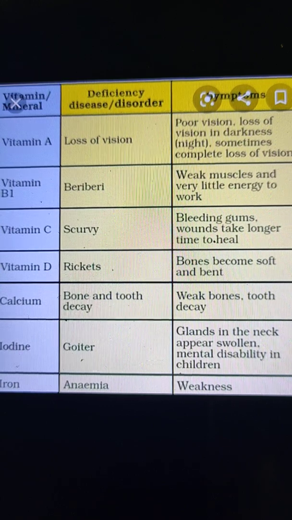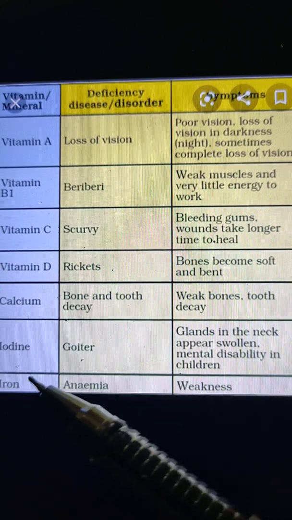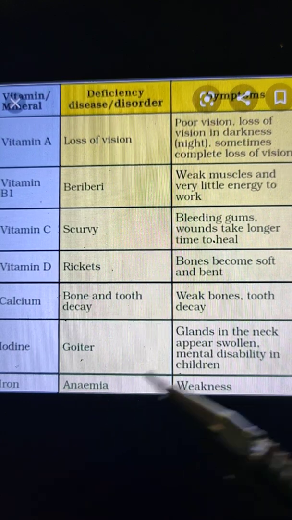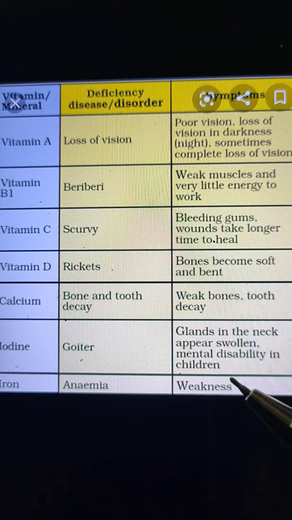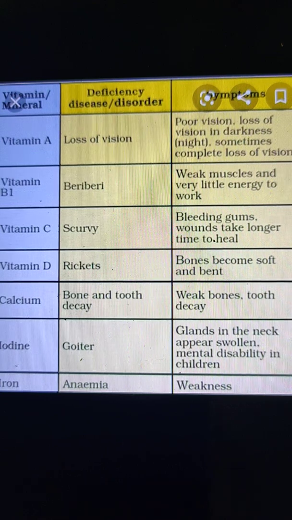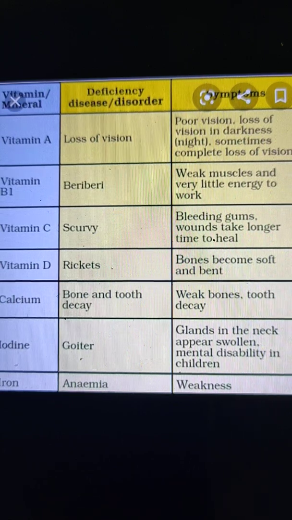Now the next mineral is iron. The deficiency disease is anemia, and the symptoms are weakness. The sources of iron are the green leafy vegetables, legumes, spinach, jaggery, groundnut, and all cereals. And it is very essential for the formation of hemoglobin in the red blood cells.